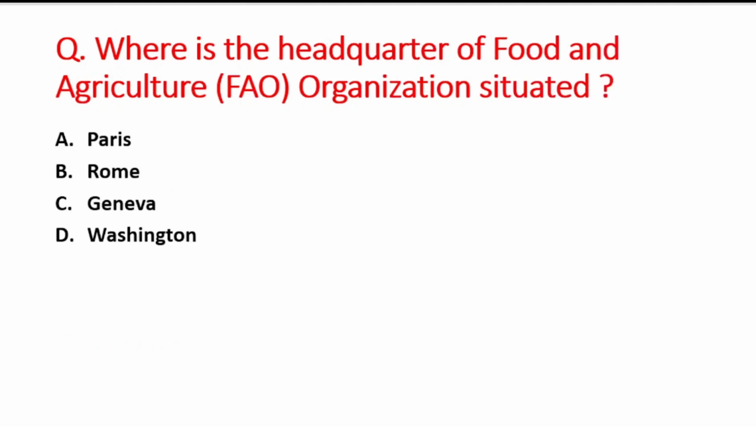Next question is where is the headquarter of Food and Agriculture Organization situated? A option is Paris, B is Rome, C option is Geneva and D option is Washington. So right answer is option B, that is Rome in Italy. Food and Agriculture Organization headquarters situated.